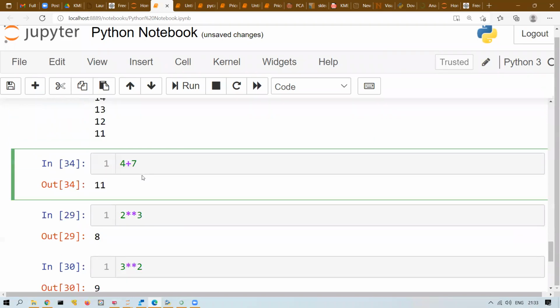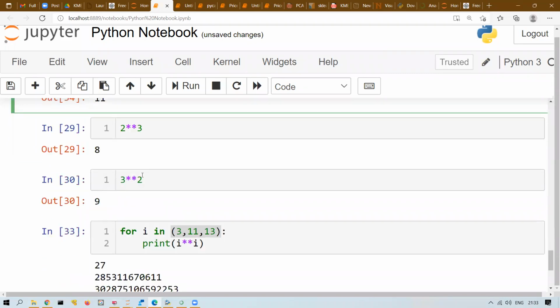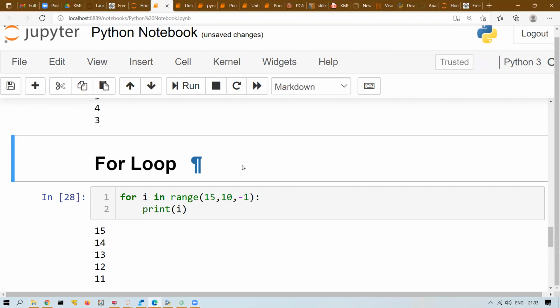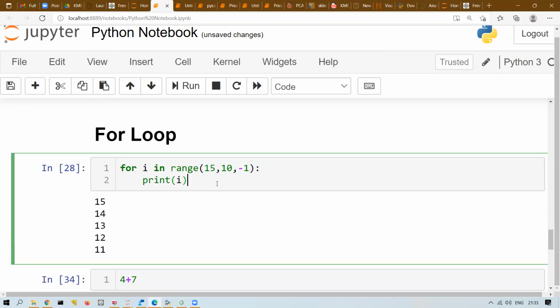Sasmita, in the for i in range, the decrement part, can you explain it once again, because I'm a little confused when you're telling 15 and 11 and minus 1. So when the value becomes 12, will it increase by 1? No, it will come in reverse, right? So first value of i will be 15. Second time i value will be 14. Third time 13, 12, and then 11. Can it be 10? Next time it will be 10.